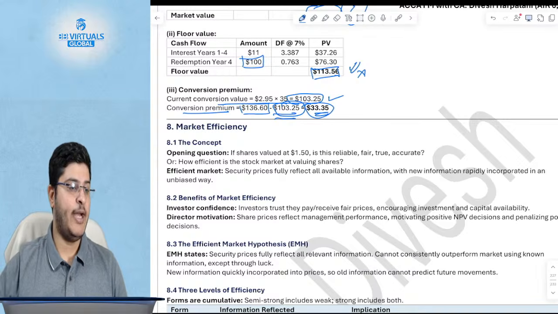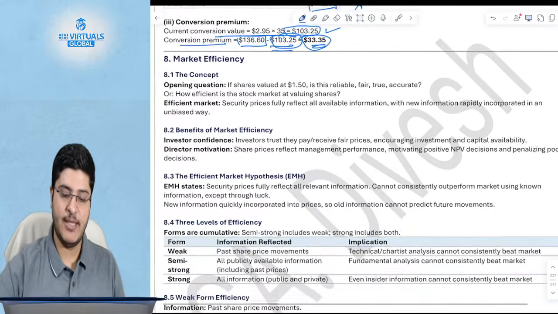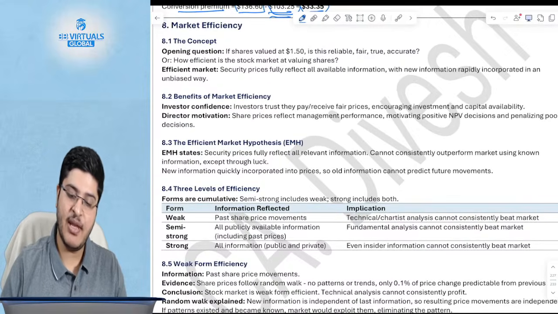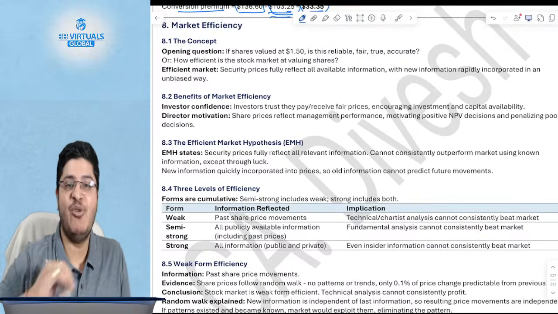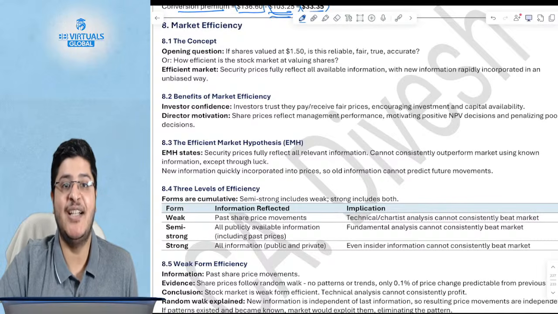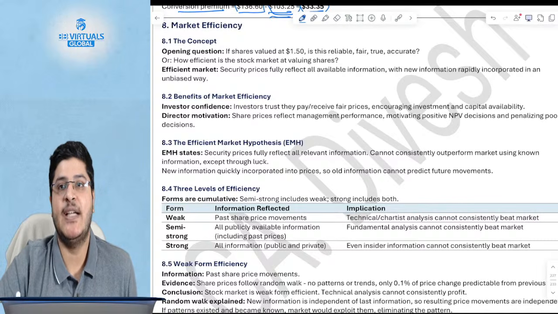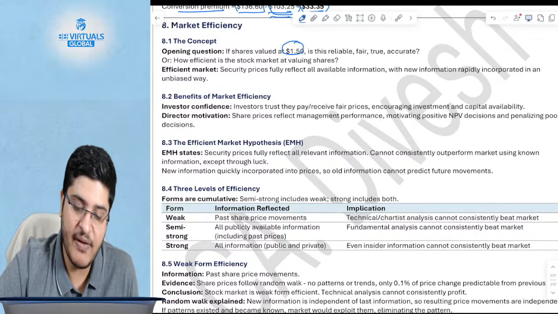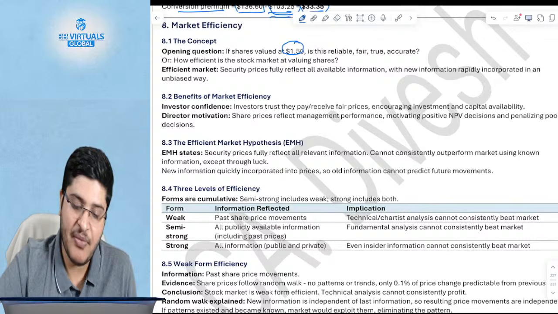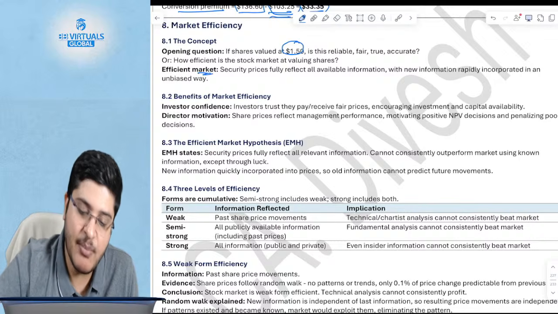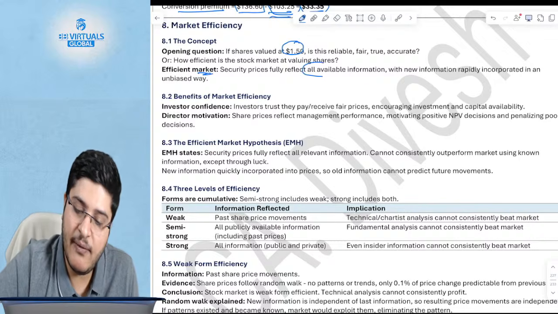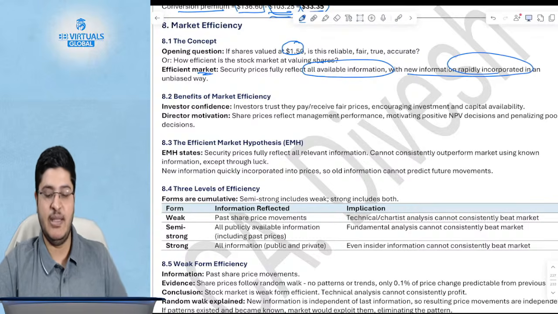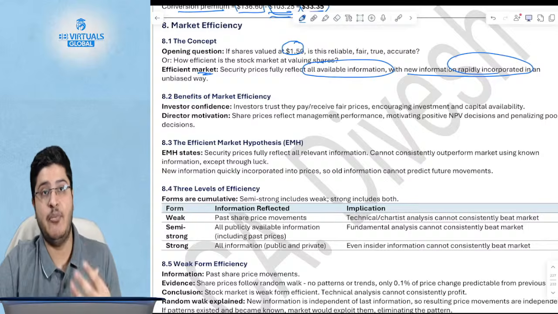Super. We'll go ahead. The next topic is market efficiency. Effectively, the key question is whether the share price is a true reflection of the value of the company. So if the share is valued at 1.5, is it a true reflection? Now, if it is an efficient market, then it reflects all the available information, with new information rapidly incorporated in an unbiased way. This is a theory which is called the efficient market hypothesis.